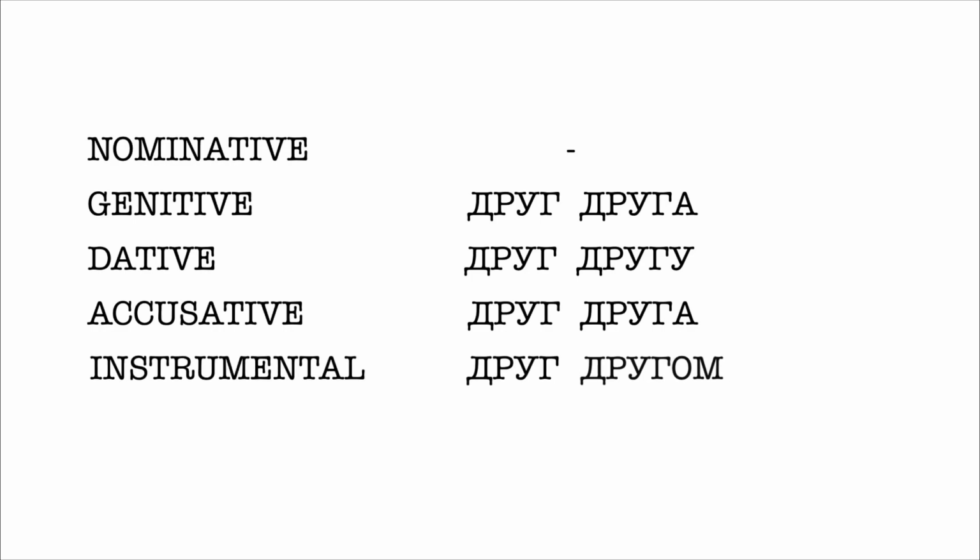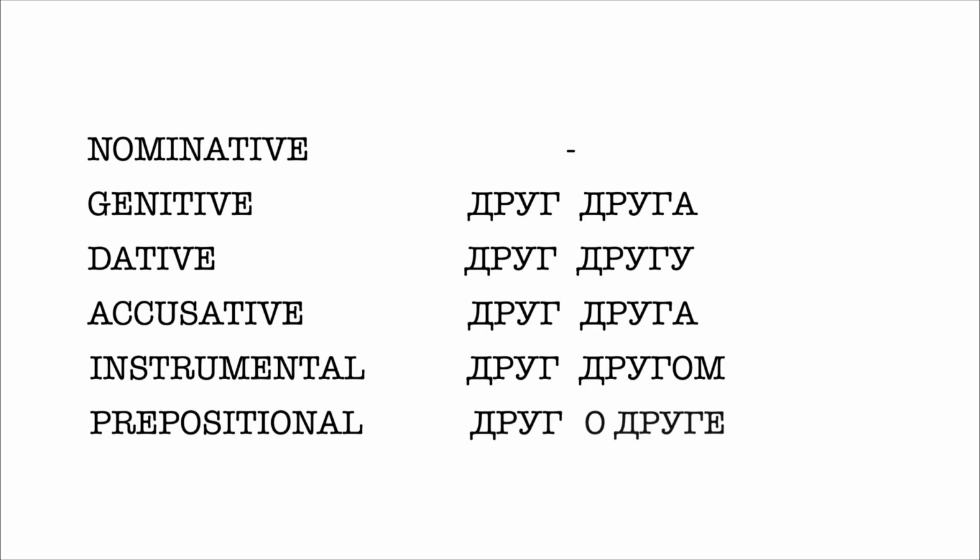We said that we don't use this phrase in the nominative case. In the genitive case, it has the form друг друга. In the dative case, друг другу. In the accusative, друг друга. In the instrumental case, друг другом. And in the prepositional, друг друге. Let's apply all of this in practice and have a look at some examples.